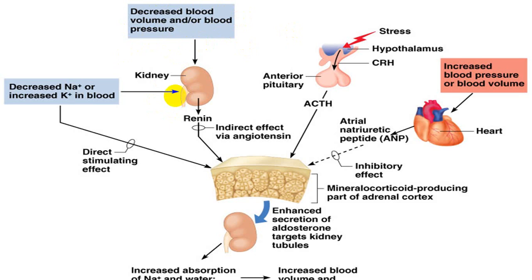Excess stress will stimulate CRH from the hypothalamus, which will increase ACTH production, and that ACTH will act on zona glomerulosa, producing excess aldosterone.